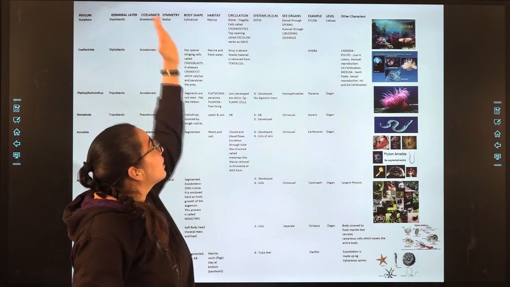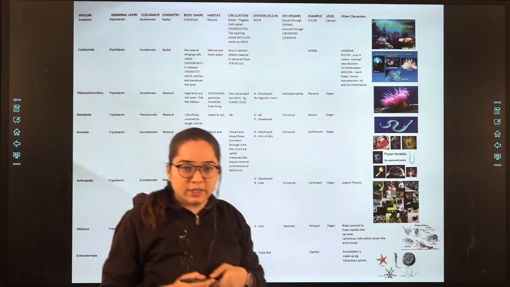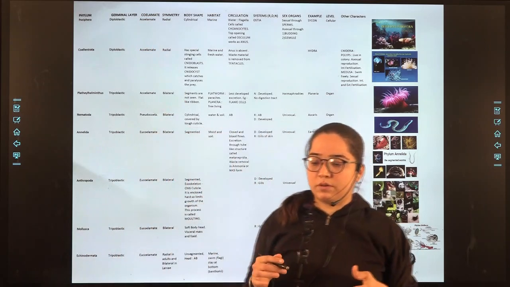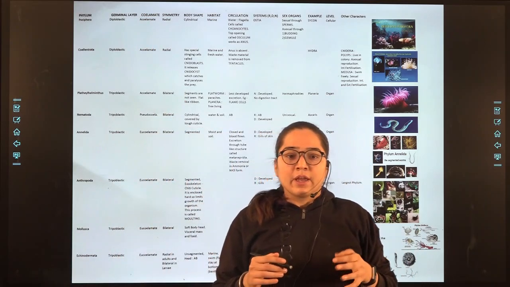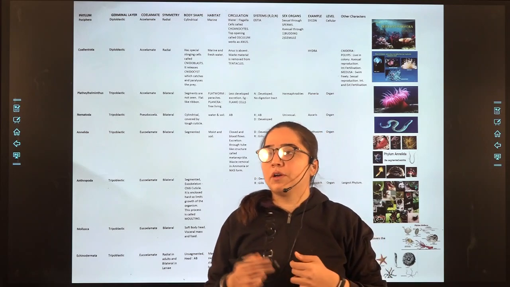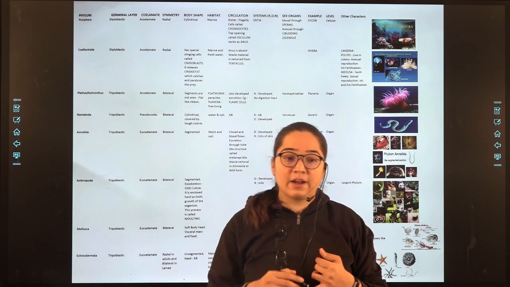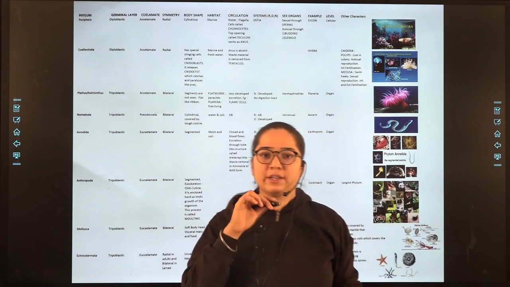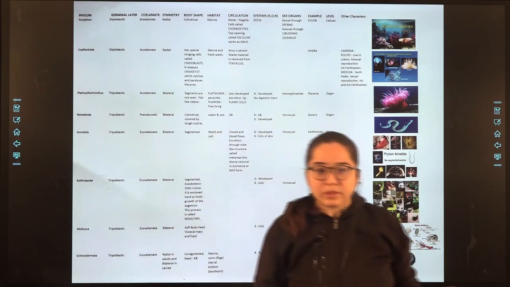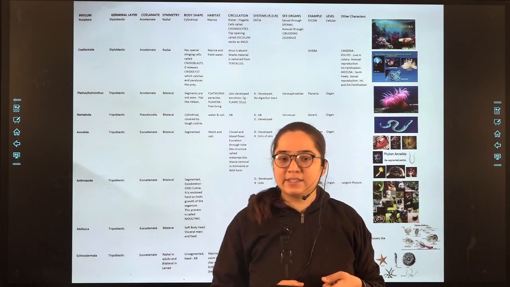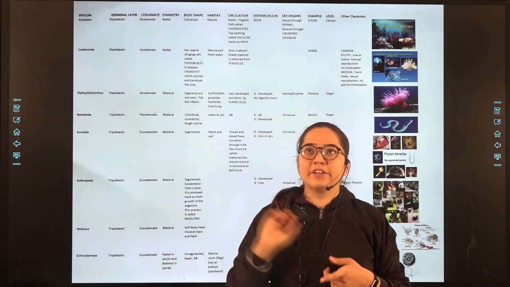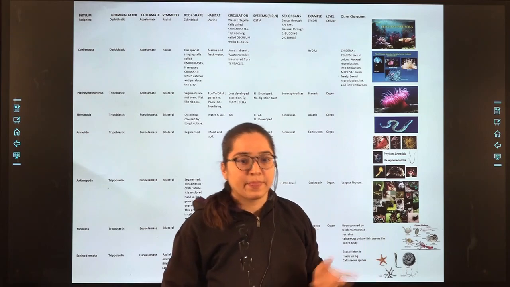Circulation and excretion, how is it? In Porifera, water circulation is through canals, and for the removal of the waste material they are having the osculum. Coming to the next part, that is Coelenterata, there the waste material is removed through tentacles.